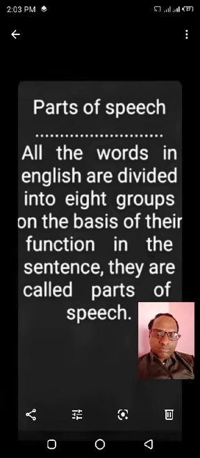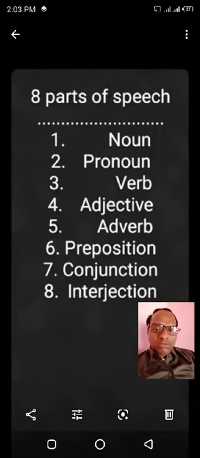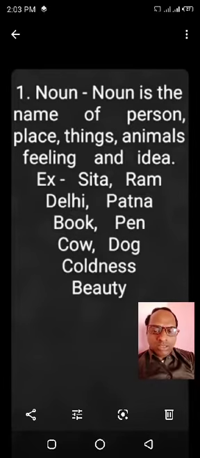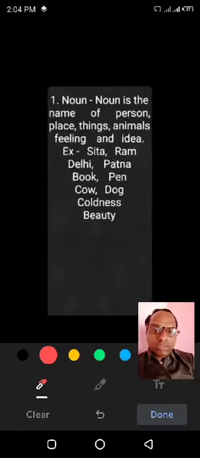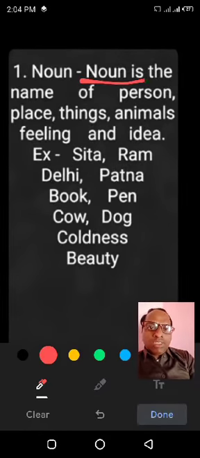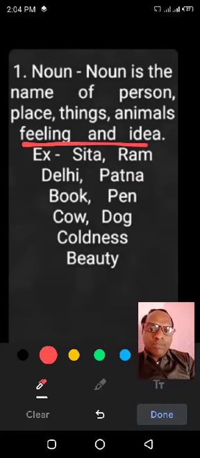There are 8 parts of speech which we will study here. They are noun, pronoun, verb, adjective, adverb, preposition, conjunction and interjection. Let's try to define noun. What is noun? Noun is the name of person, place, things, animals, feeling and idea. Feeling and idea come under abstract noun. Have a look at the examples.